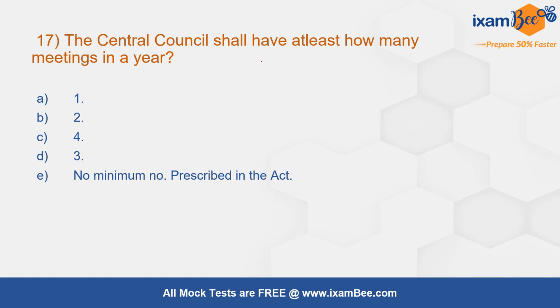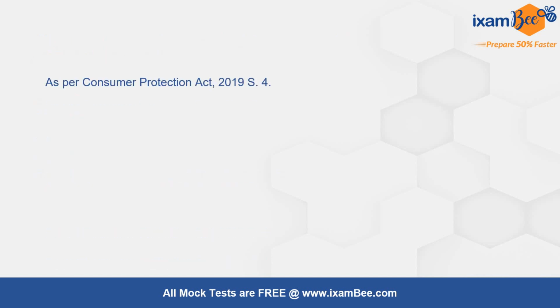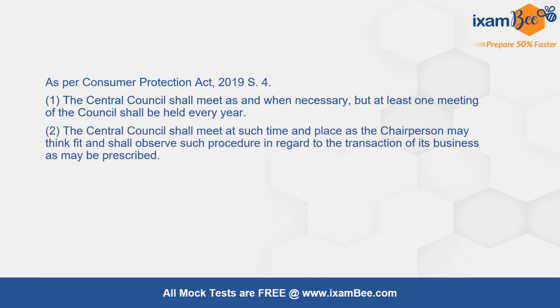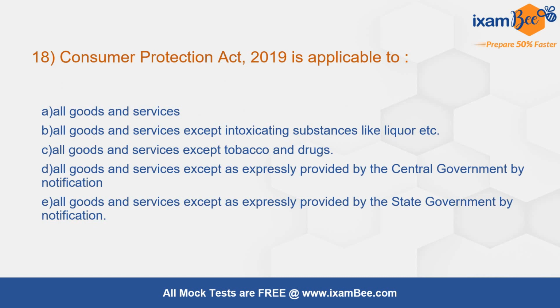Question number 17. The Central Council shall have at least how many meetings in a year? The correct answer is 1. At least 1 meeting should be there. This is given under section number 4. The Central Council shall meet as and when necessary, but at least 1 meeting of the Council shall be held every year.